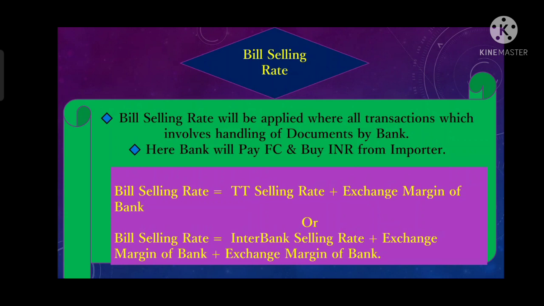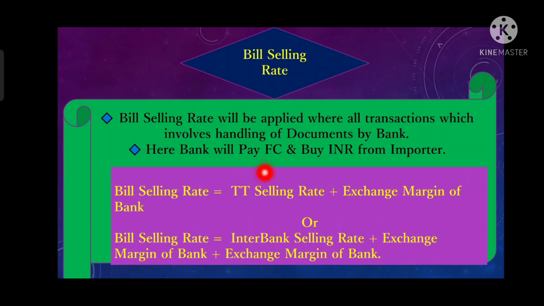Here the bank is paying foreign currency and buying INR from the importer. So the bank is buying INR from the importer and selling foreign currency. Now, how will the bill selling rate be calculated? We need to understand it as the TT selling rate plus the exchange margin of a bank.